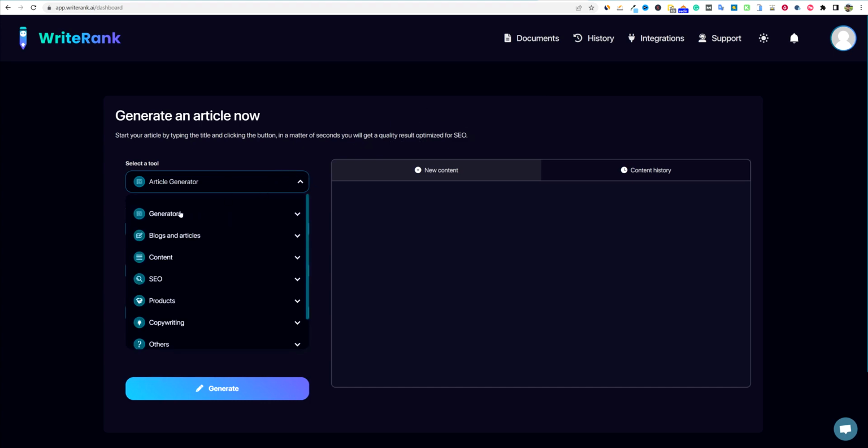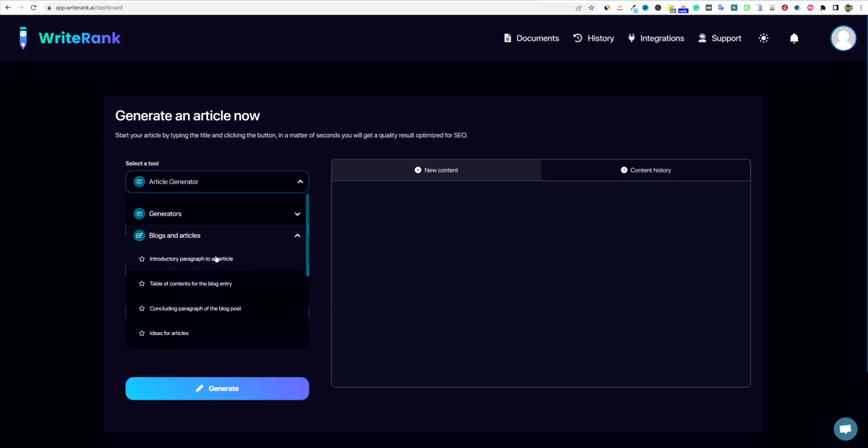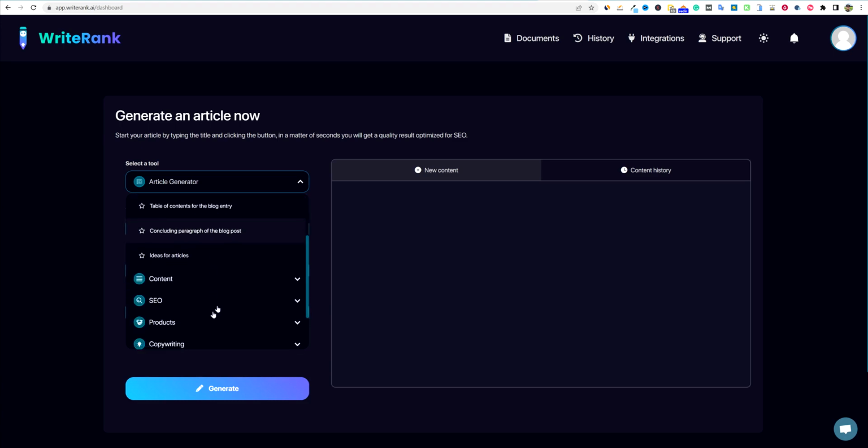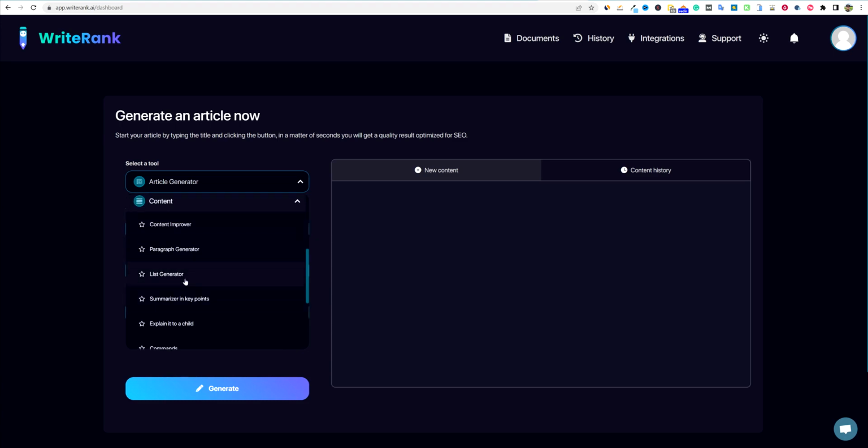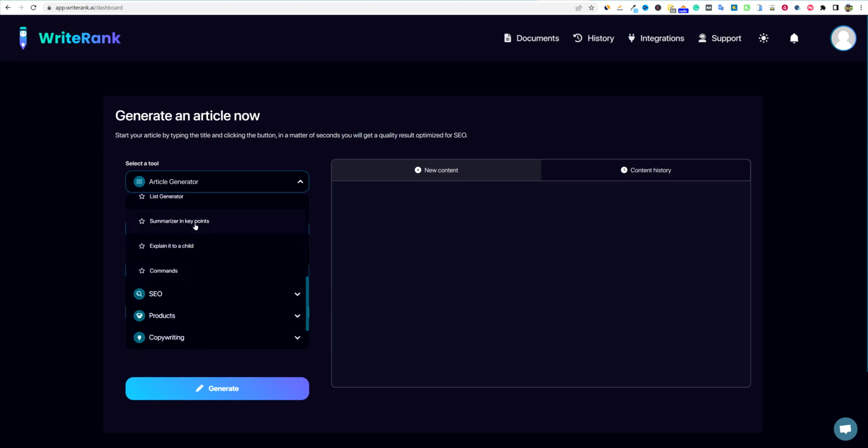So we have the article generator. We have, let's see, the generators. Okay, so it's just the article generator there. We have blog and articles, introductory paragraph. So these are going to be breaking it down. You're going to get a little bit smaller chunks of content, if you will. We have content improver, paragraph generator. So these are kind of those things that are summarizing key points.